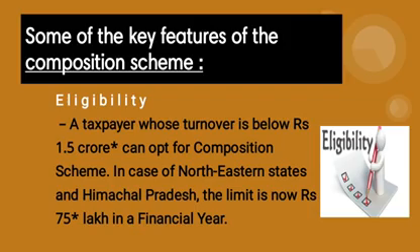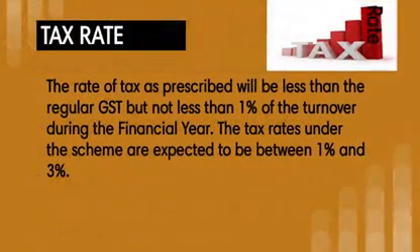The next one is tax rate. So what would be the tax rate for taxpayers under the composition scheme? It is definitely not below 1%, but surely it will be less than regular GST. The tax rate for taxpayers under this scheme is likely between 1 to 3% of their turnover.